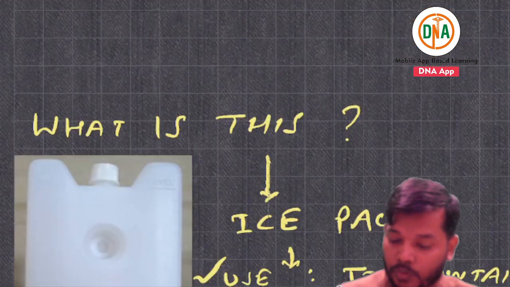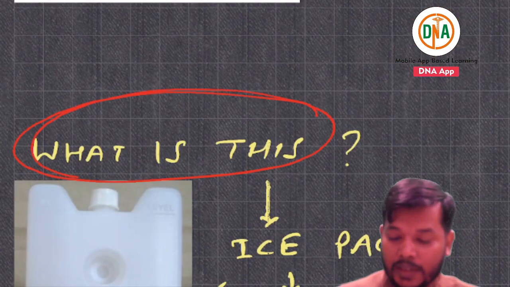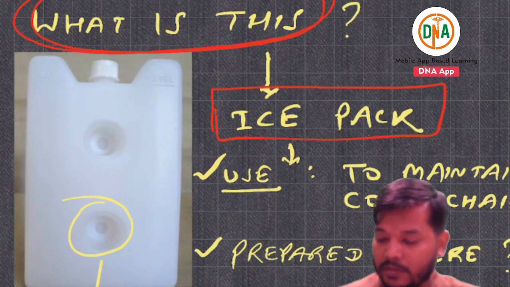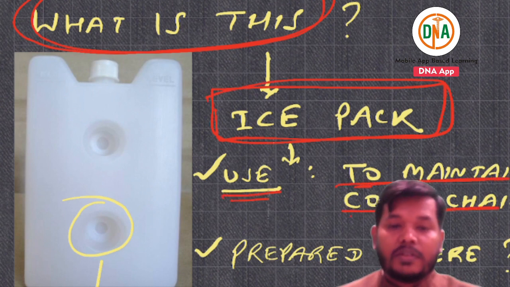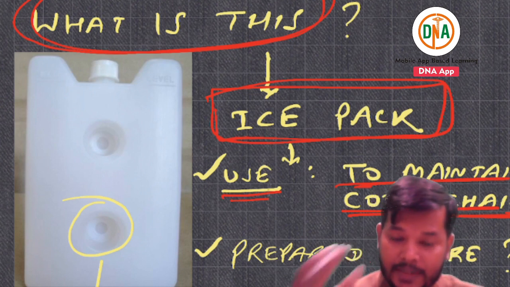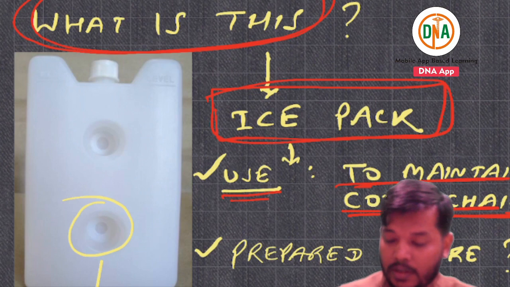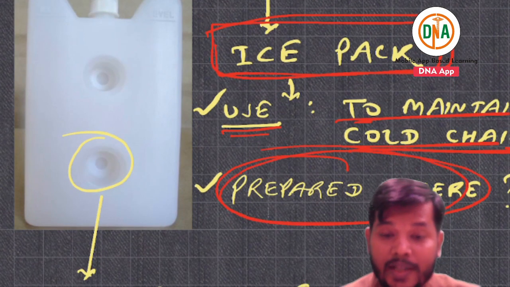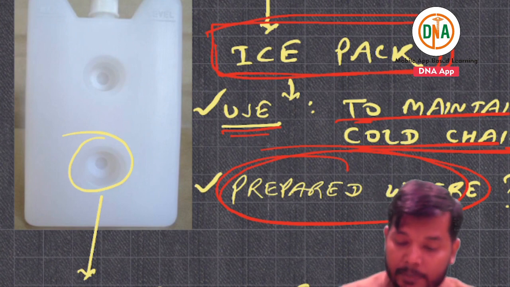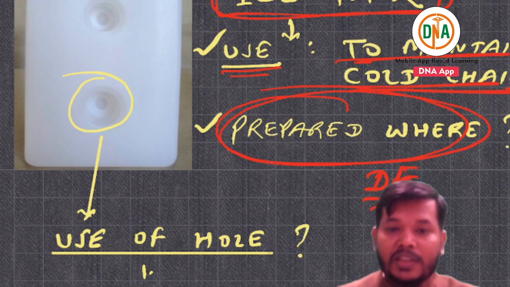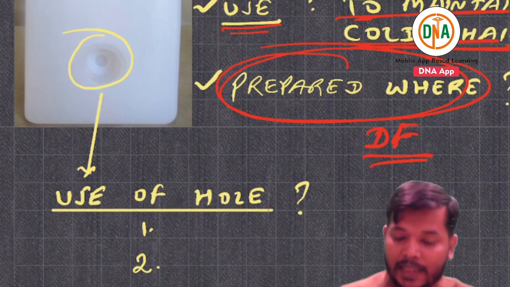They can ask what this is. This is basically an ice pack. The purpose of the ice pack is to maintain the cold chain. The vaccine carrier is to carry the vaccine. How is this prepared? Where is it prepared? This can be prepared in the deep freezer.